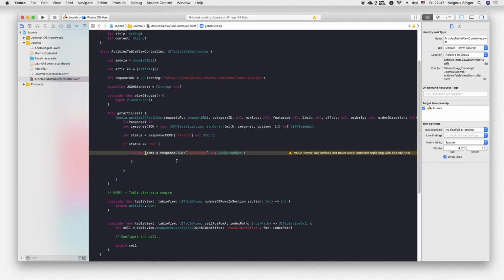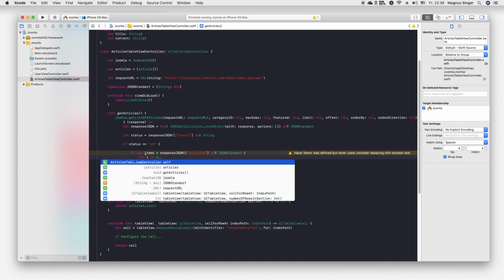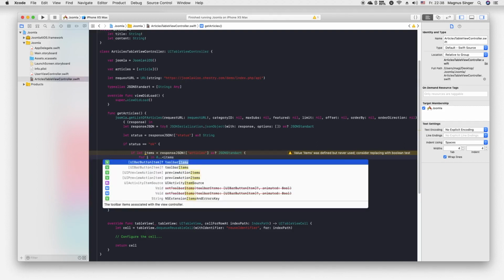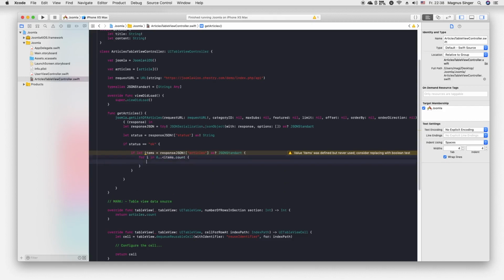So we get all our articles inside the JSON and create an array of it. And now we can say for i in 0 ..< items.count. So now we access every one inside the items array. So we say let item equals items[i]. So this is the specific item inside the